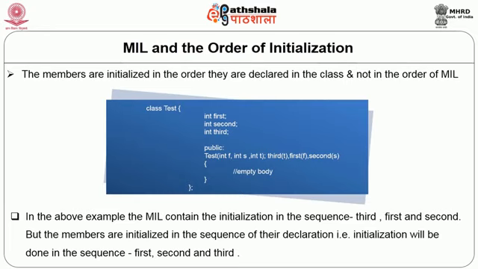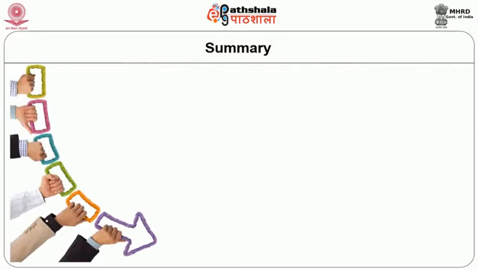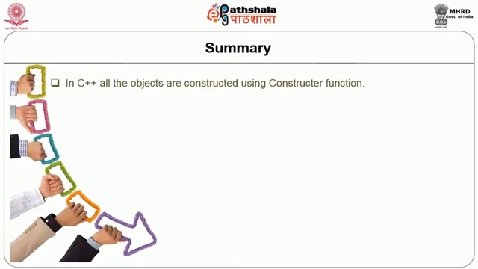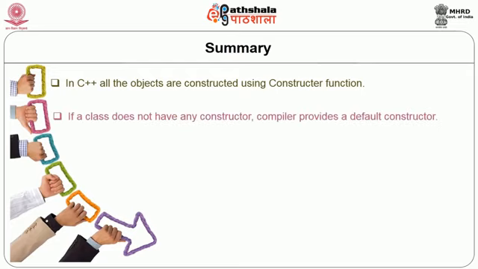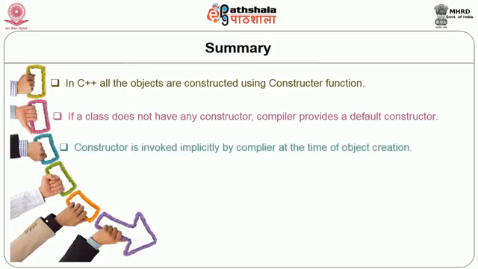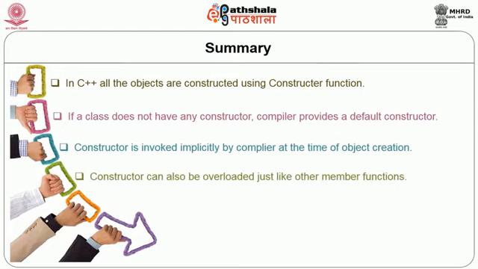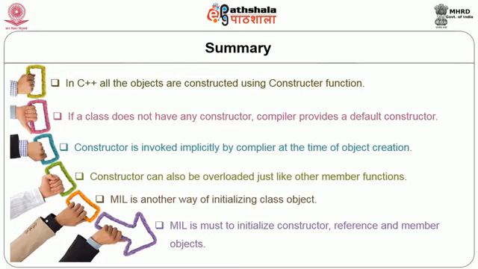Well, there is more to constructors which we need to understand, but the rest of the things about the constructor we will be discussing in the next module. Let me quickly summarize what we have learned about the constructor in this module. We learned that in C++ all the objects are constructed using a constructor function. If a class does not have any constructor, the compiler provides a default constructor. A constructor is invoked implicitly by the compiler at the time of object creation. A constructor can also be overloaded just like other member functions. We also saw that MIL is another way of initializing class objects, and we understood that MIL is a must to initialize const, reference and member objects.